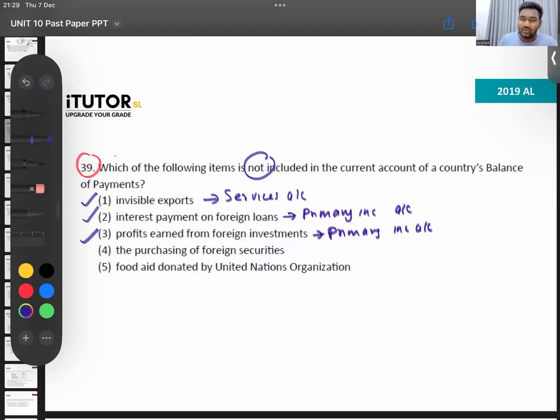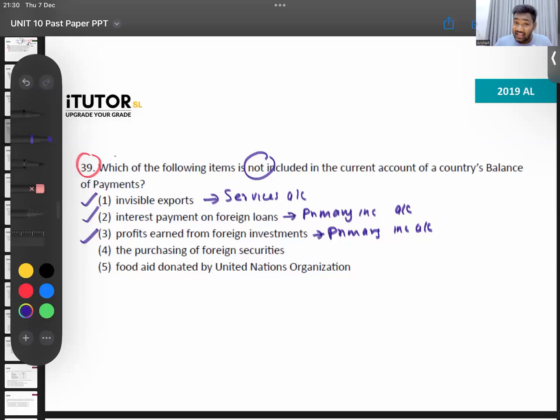Purchasing of foreign securities. Foreign securities means treasury bills, treasury bonds, those kind of things. Let's say we are buying a US treasury bill or treasury bond. Will that be in our current account? Don't you think this is financial account portfolio investment?